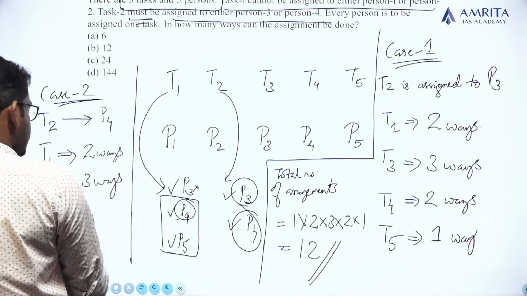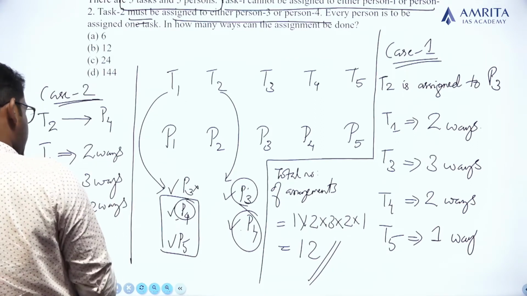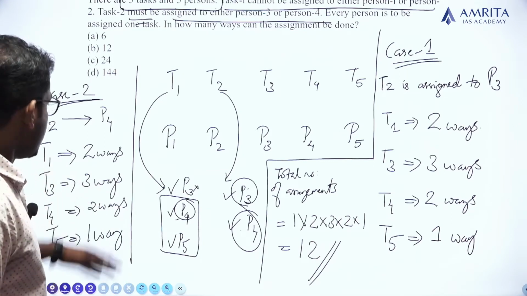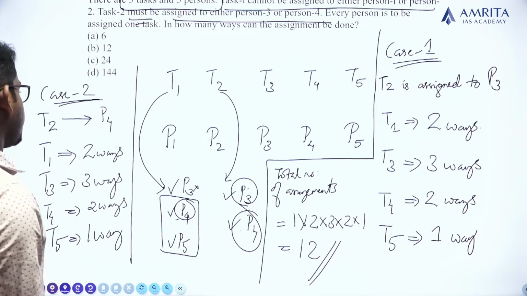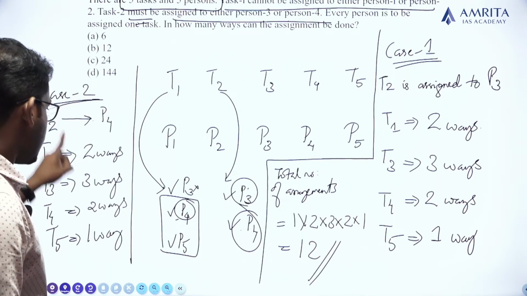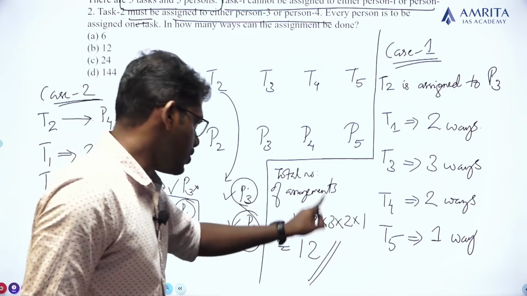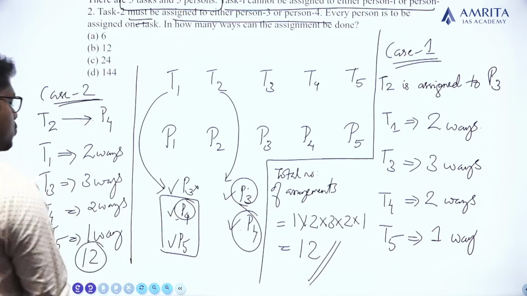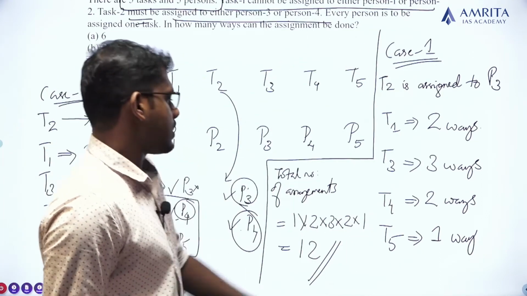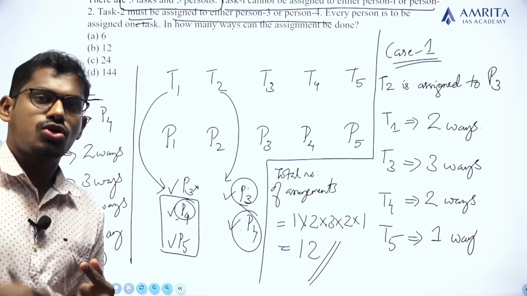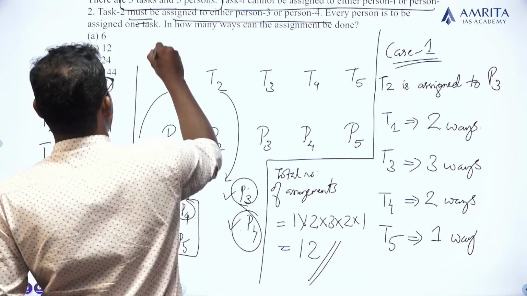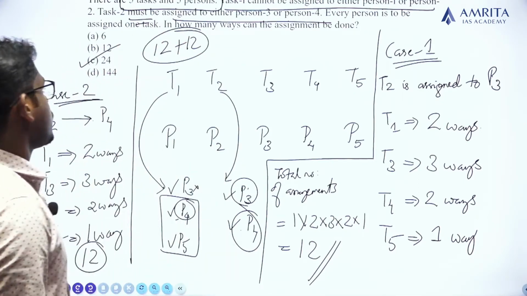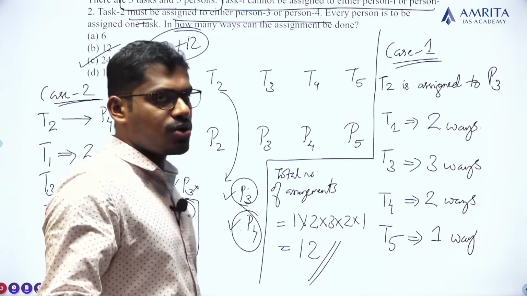Task 4 can be assigned in 2 ways because only 2 persons are left, and task 5 can be assigned in only 1 way. So here also the total number of arrangements will be 1 into 2 into 3 into 2 into 1, which is 12. So in case 2 the total number of arrangements is 12, and in case 1 it is also 12. Together the total will be 12 plus 12, that is 24. So the answer for this question is option C, 24.